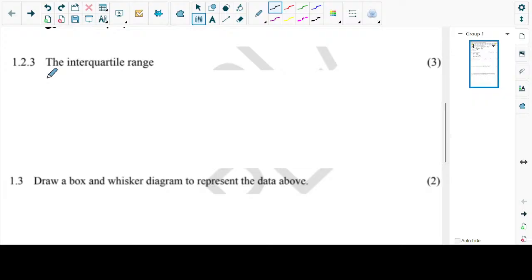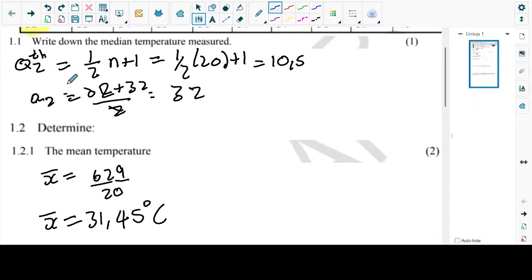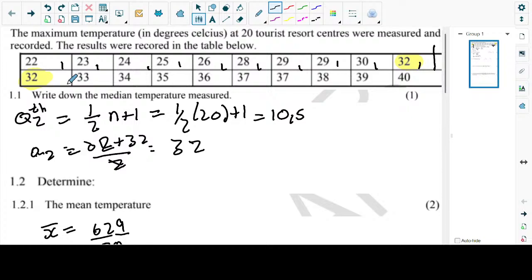Now we've already done the hard one because we've already got Q2. Remember, the median we already got. Now the data is simple. It's divided into two equal parts, 10 before Q2 and 10 after Q2. So this one we can do because the data is no longer that big. We can say beginning and end.